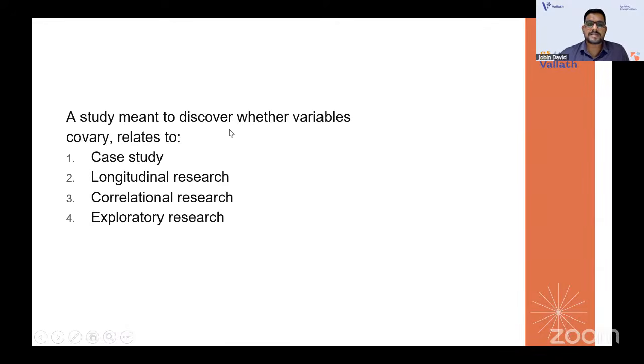A study meant to discover whether variables co-vary, whether variables are varying together, or whether they have a relationship. That is how you understand which is the type of relationship research. It is correlation research, because you are assessing the relationship. Correlation research.